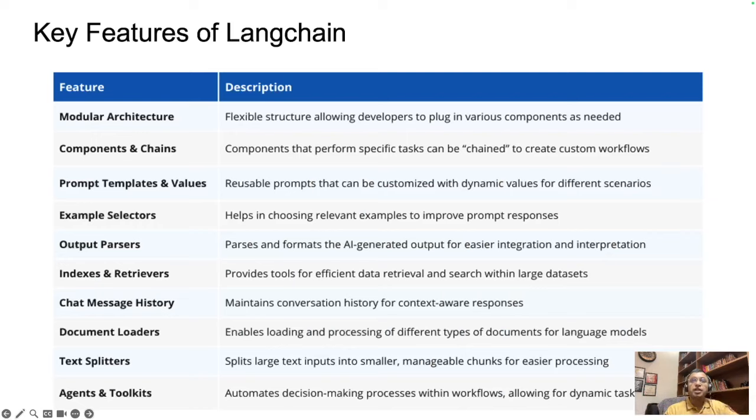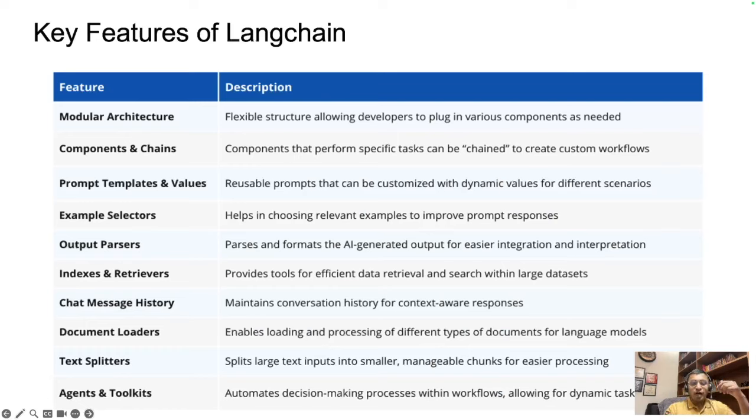Selectors, or example selectors. Sometimes the best way to guide a model is to show it by examples. So Langchain can automatically select the most relevant examples to include in a prompt. That enhances the few-shot prompt that you would create, and finally increases the quality of the model's responses without overwhelming it or causing any issues.